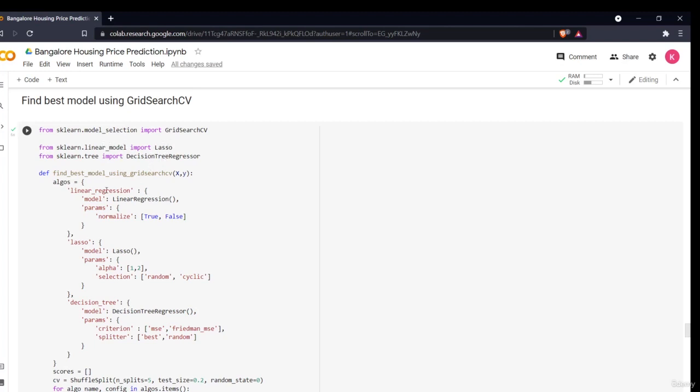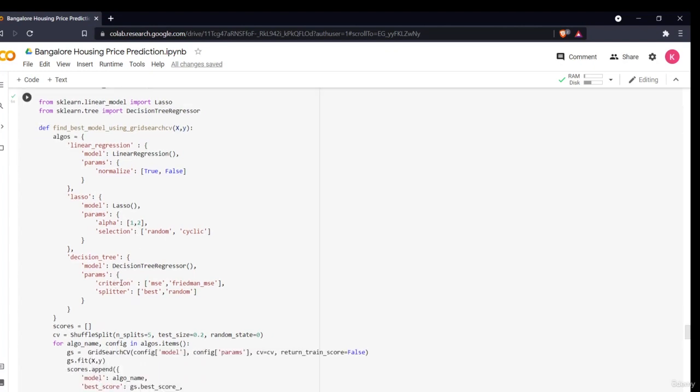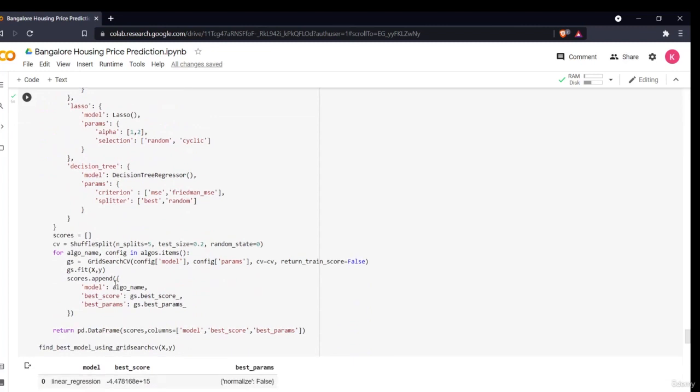Then I am defining a function, find best model using grid search CV. I am defining a function and passing my x and y. I have first defined my parameters for linear regression, lasso and decision tree. So I have defined all the different parameters. In this I have given the normalize parameter true and false. For lasso regression I have given different alpha values and selection values. For decision tree I have given different criterion and splitter values. This is a very simple code. It may look long but it's very simple.